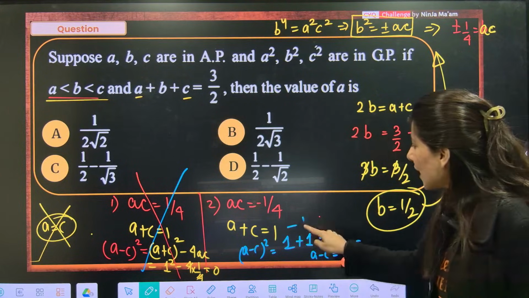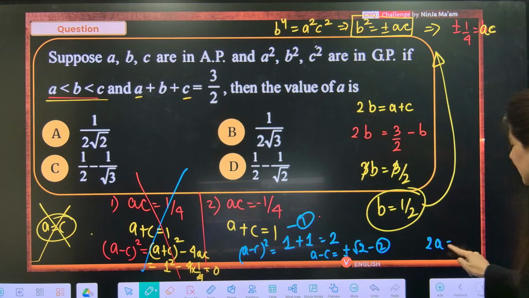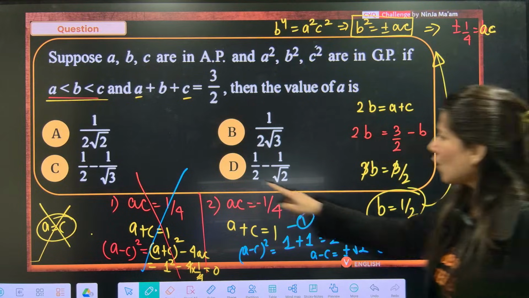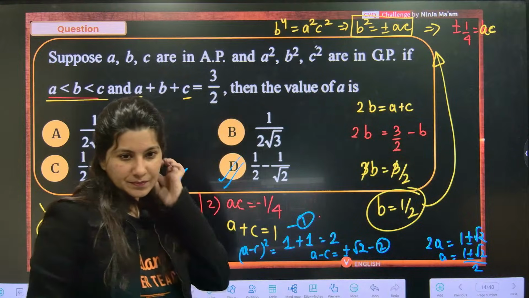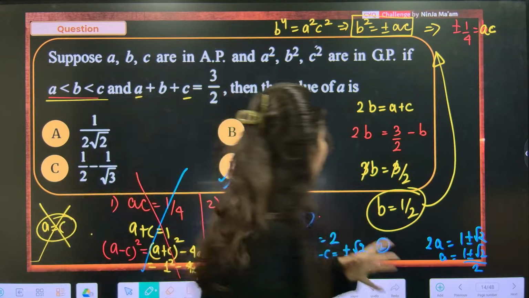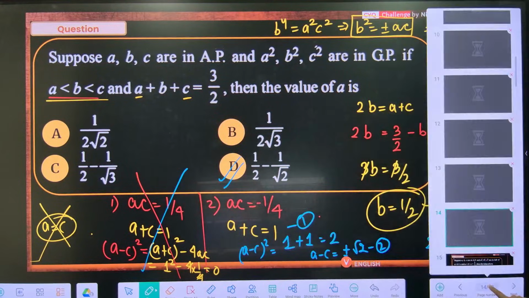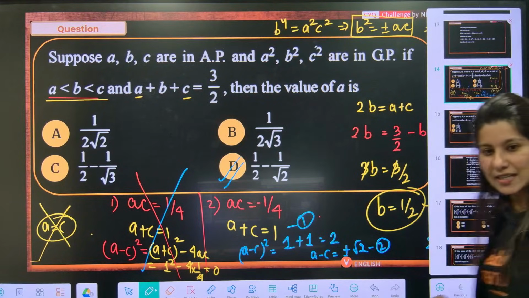Now, the moment you add these two equations, you are going to get 2A. So, 2A is nothing but 1 plus minus root 2. So, A will be 1 plus minus root 2 by 2. Can we clearly see that option D is matching? The plus sign is not even matching, because it's not there in the options. I think the only option which I have is option D. Yes.